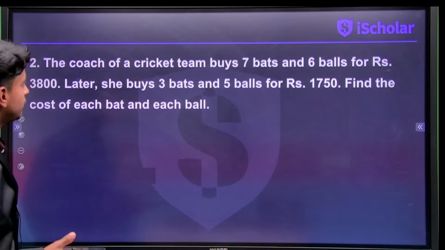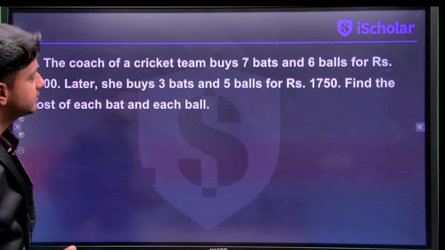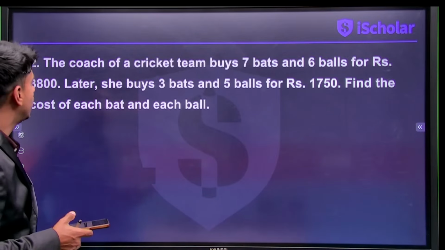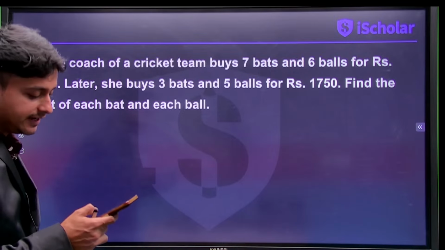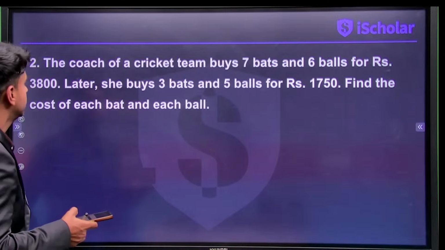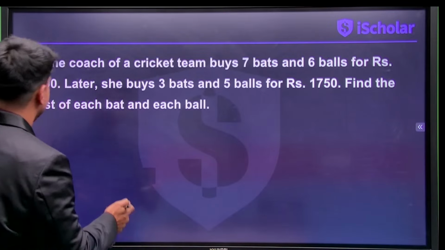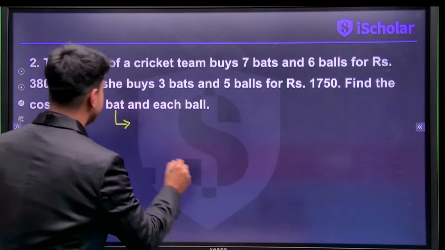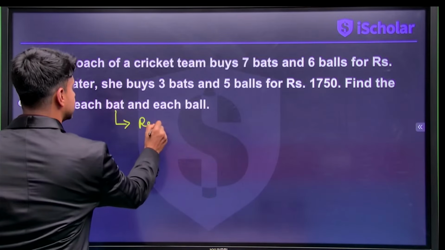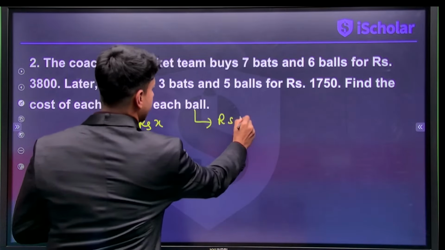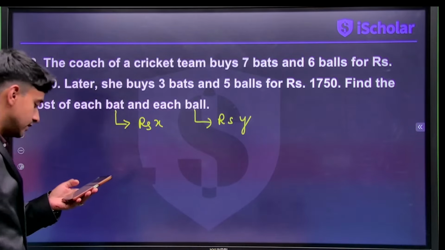So the coach of a cricket team buys 7 bats and 6 balls for rupees 3,800. So what is the equation going to be? Let's suppose the cost of 1 bat is rupees x and the cost of 1 ball is rupees y.